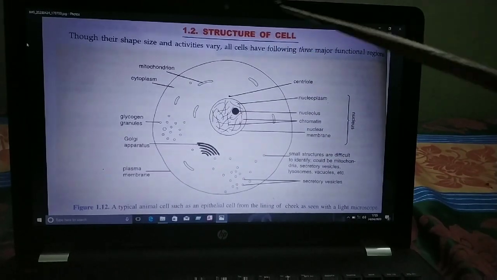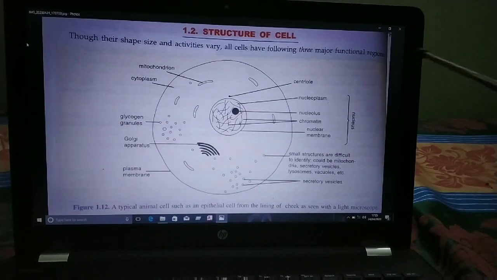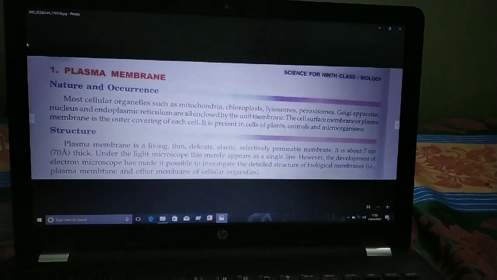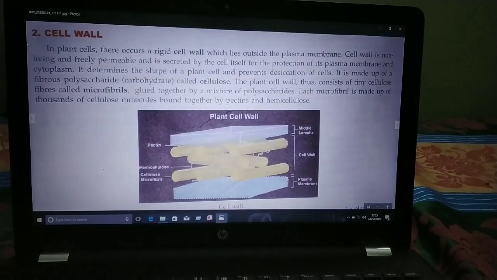It does not allow foreign materials to enter inside the cell. So children, next I'll explain to you about the cell wall. I already told you that the cell wall is present only in the plant cell.